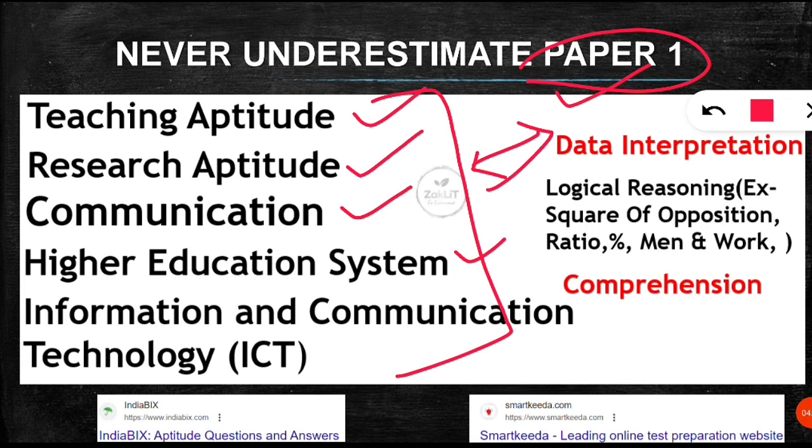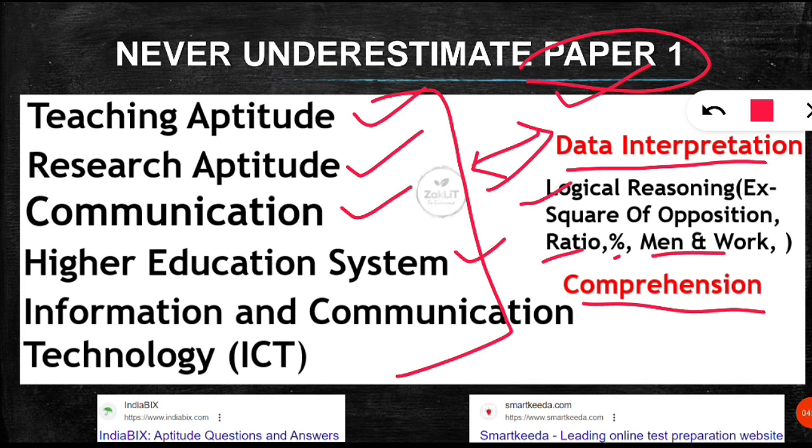Next is the scoring region: data interpretation and comprehension. That will depend upon your practice. In data interpretation you should focus more, for example, on logical reasoning, square of opposition, ratio questions, percentage, and men and work.